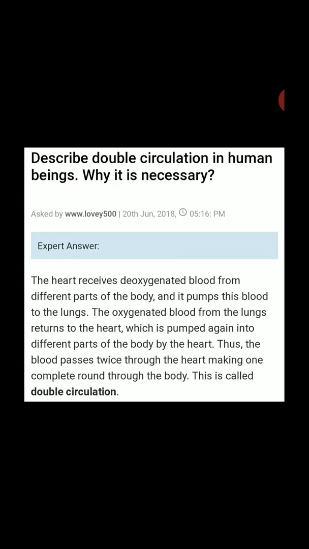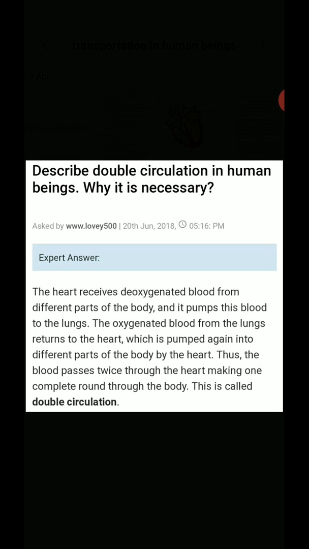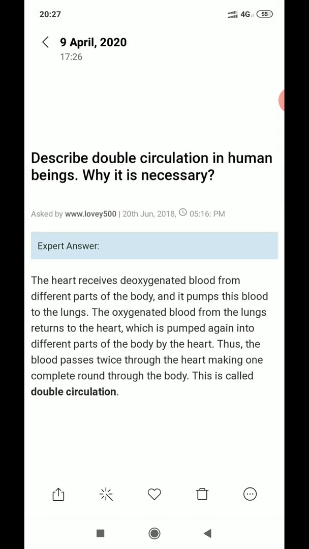Now I will discuss why double circulation in humans is necessary. As you know, the heart receives the deoxygenated blood from different parts of the body, and it pumps this blood to the lungs. So why does it go to the lungs?